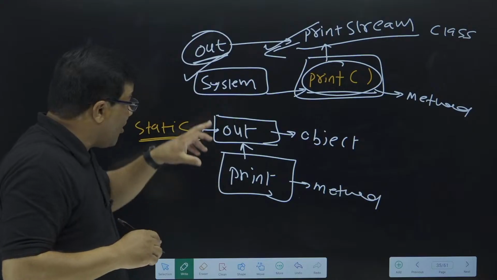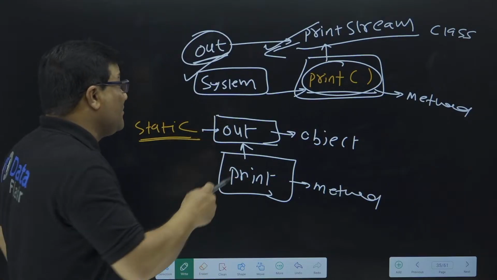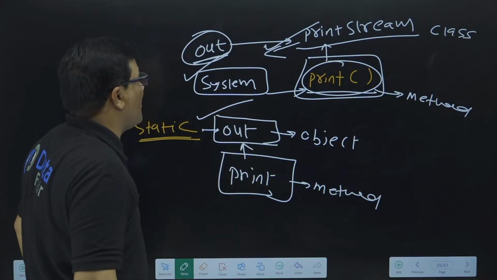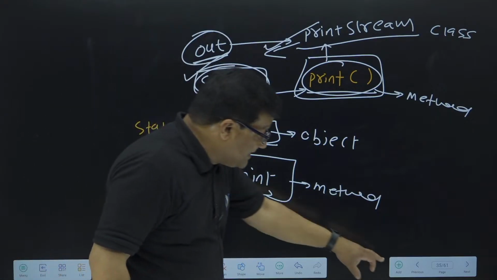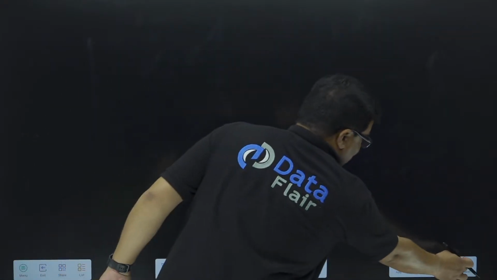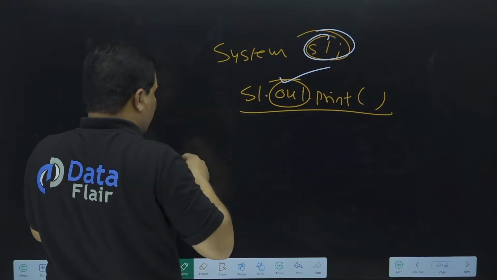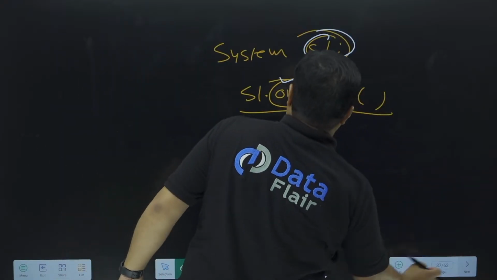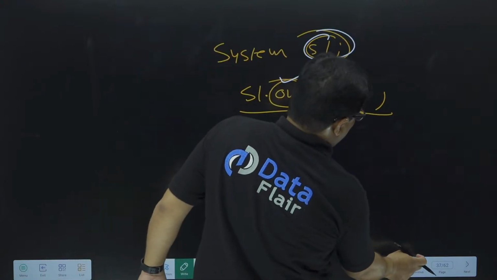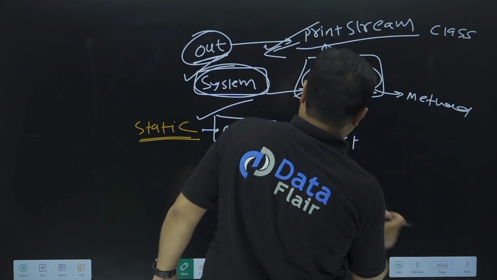Suppose your object is a static object, then you can directly call this object with the class name. So that's the reason we use a statement like, where has the program gone? Okay, this one.